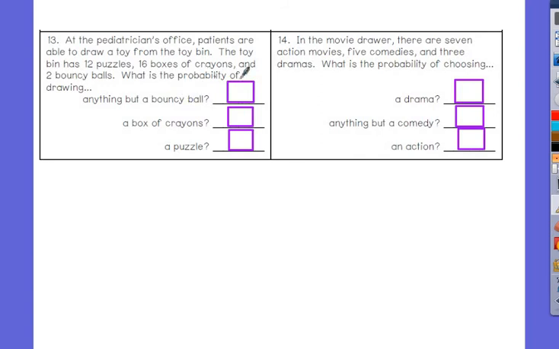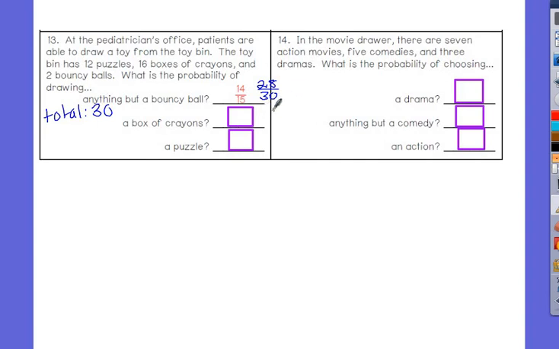I need to first know a total. How many total items are in the bin? 30. All right, well, how many items are not a bouncy ball? 28 out of 30. Can that reduce? Yes, to 14/15.